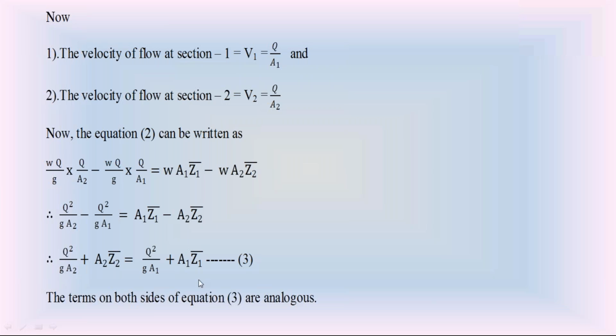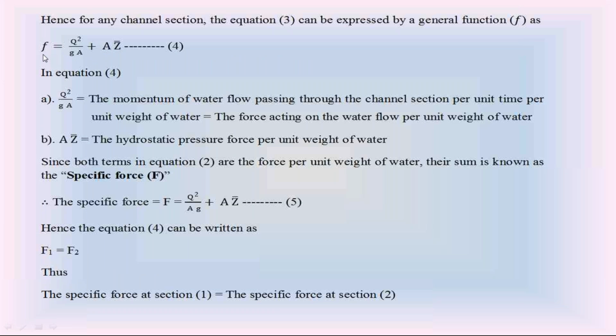We can summarize this equation because the first terms on both sides represent the water force per unit weight of water, and the second terms on both sides represent the hydrostatic force per unit weight of water. You can write equation 3 similar to Bernoulli's equation: in Bernoulli's equation you write capital E, whereas in equation 3 here I am writing small f equal to. In Bernoulli's equation, E is equal to Z plus Y plus V square by 2g.